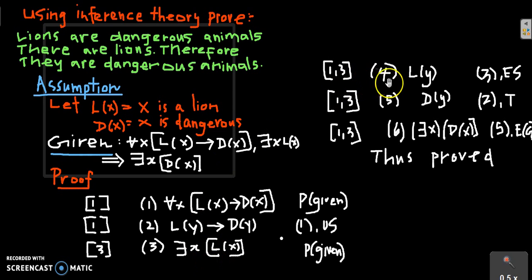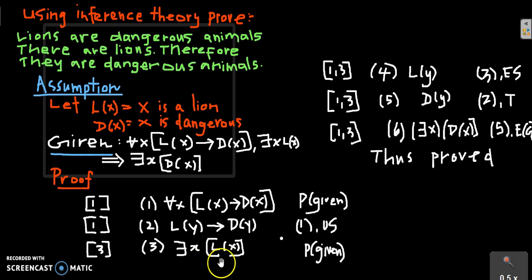Now I am coming to the fourth step. How am I coming to the fourth step? The premises used at the first step and the third step are used here in the fourth step. Now from this I am getting L of y. From there exists x, L of x, it implies there exists some x for which the lion exists. There exist some lions. That's the meaning of this.